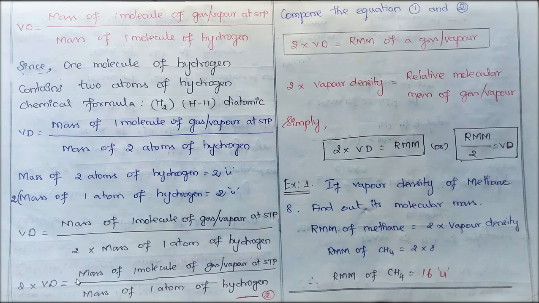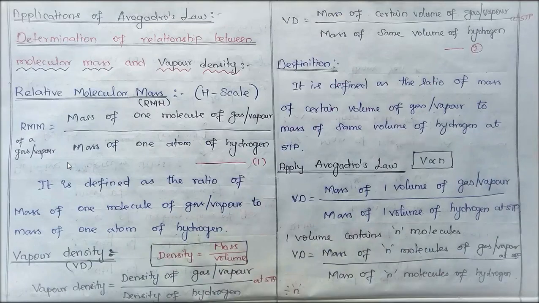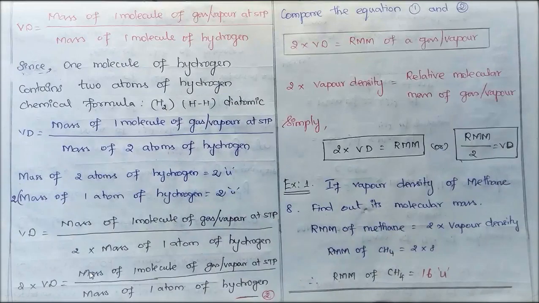Now look at this definition. 2 into Vd is equal to the mass of one molecule of gas or vapor at STP to the mass of one atom of hydrogen. This is the same as relative molecular mass, am I right? So you can replace it with relative molecular mass, simply called RMM, of a gas or vapor.